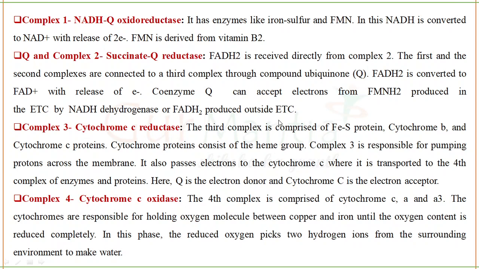From here, the electrons will be transported to cytochrome c, then to cytochrome a, then to cytochrome a3. All these are electron transporters. Then it will go to the copper and iron sulfur centers, and finally the final electron acceptor is the oxygen molecule, which gains electrons and gets reduced to a water molecule.